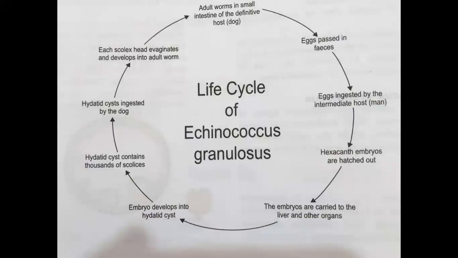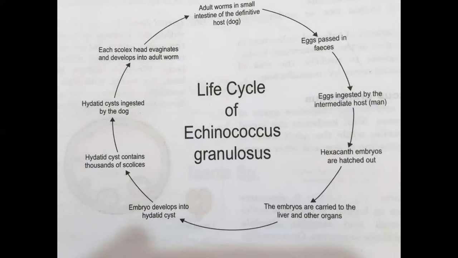Welcome to the second part of parasite Echinococcus granulosus. In the last section, we started with the life cycle of Echinococcus granulosus, where we have seen there are two hosts, intermediate host and definitive host. The definitive host is a canid, a dog, a fox, or a wolf. So eggs of Echinococcus granulosus pass out in the species of dog.